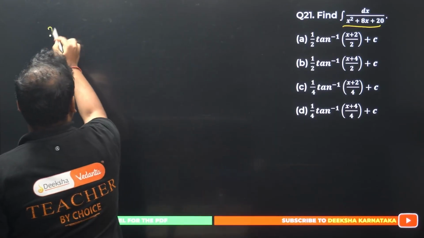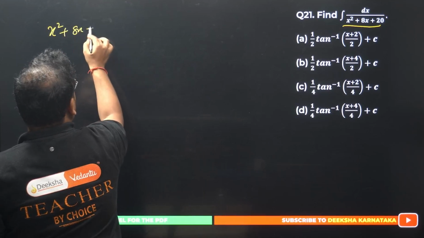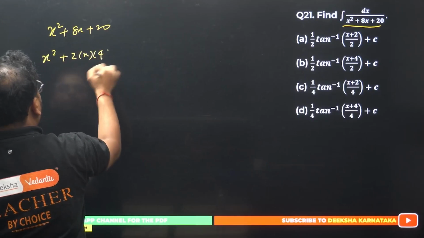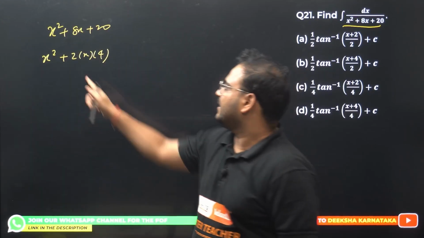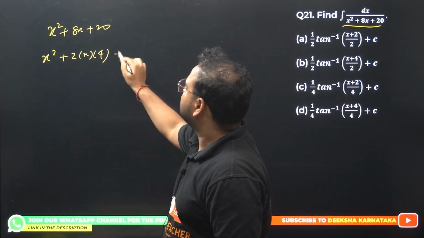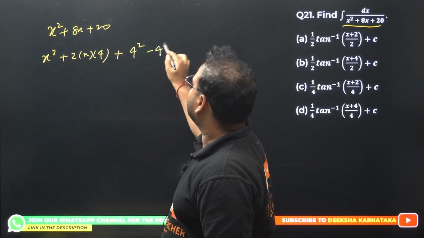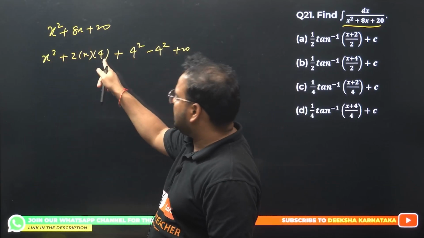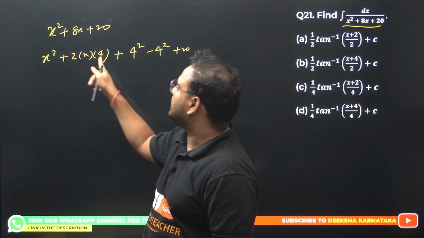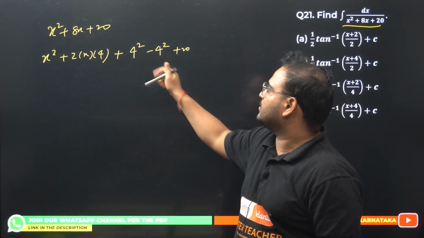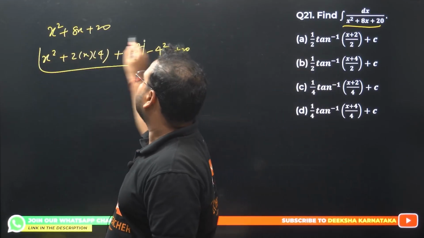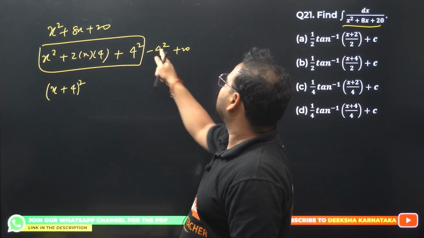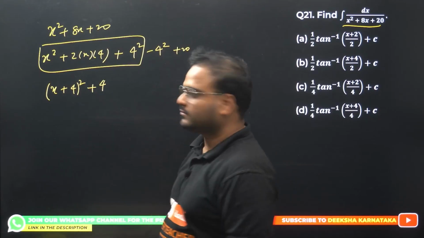Okay, so I have x square plus 8x plus 20. I can see I have x square plus 2 times x times 4. 2ab is there, right? a square, 2ab. What is b in this case? b is 4, meaning I want 4 square. Remove 4 square from here, plus 20. I have a square, I have 2ab, b is 4 in that case. 2 into x into 4 is 8. 4 square will become 16. Remove that also. Now these 3 steps will become what? x plus 4 the whole square. What is the next step? 20 minus 16, which is plus 4.